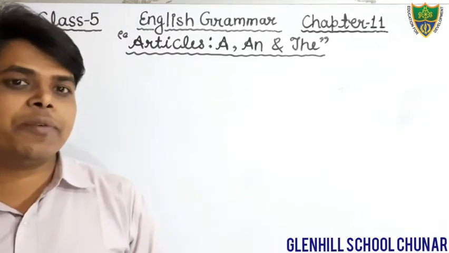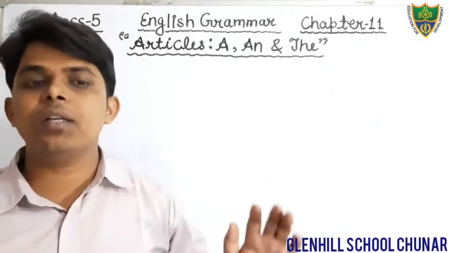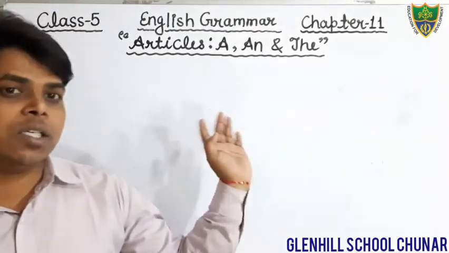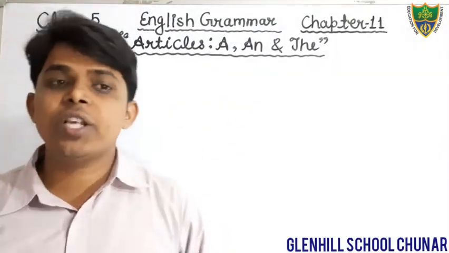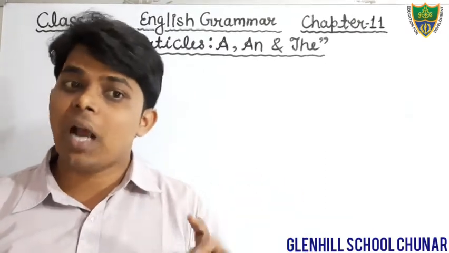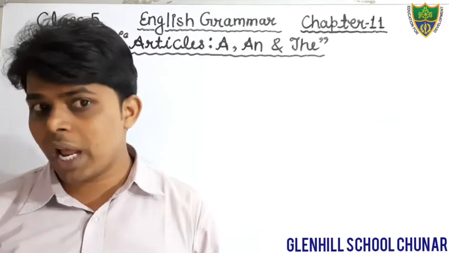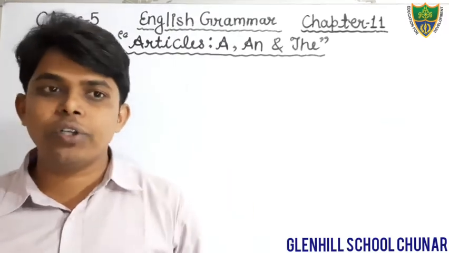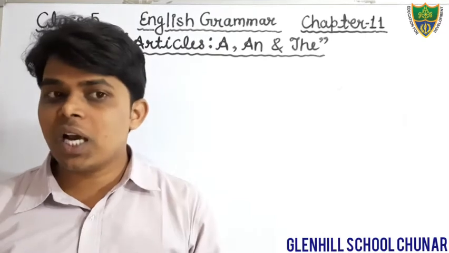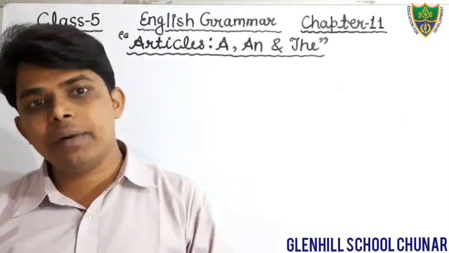Dear students, in the previous classes we were discussing chapter 11 of English grammar. The name of the chapter is articles. Dear students, you all know what articles are. There are three articles in the English language, and I have also told you in the previous class that there are two kinds of article, definite articles and indefinite articles.